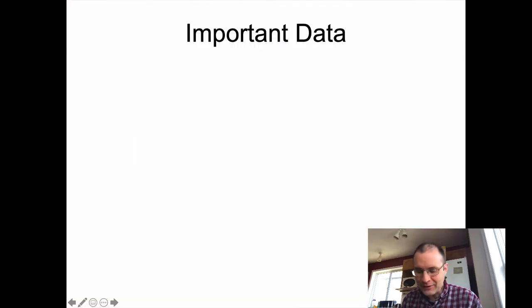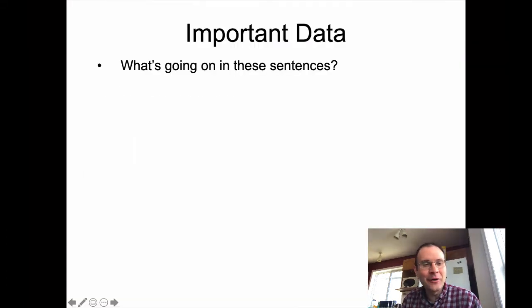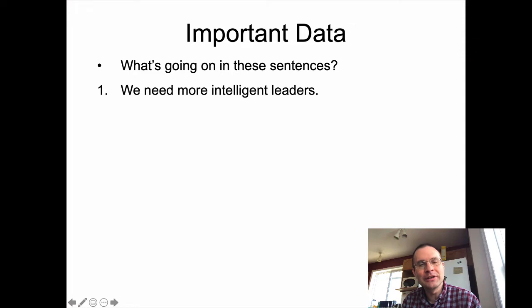All right, we're back with these kind of funny sentences. So what do they mean? So we need more intelligent leaders. It can mean one of two different things, right? It could mean that there are intelligent leaders out there, and then we just happen to need more of them. Or it may mean that there are leaders, but we want the ones that are more intelligent rather than the ones that are less intelligent, right? Slightly different meanings in those particular cases.